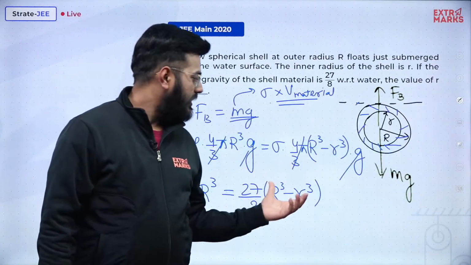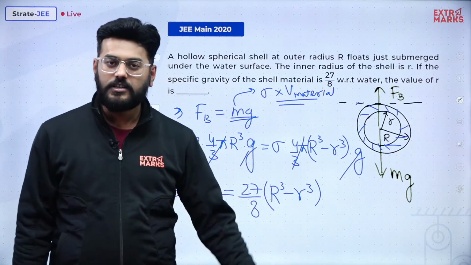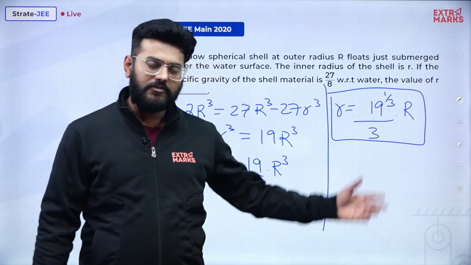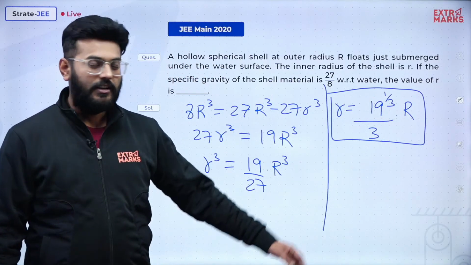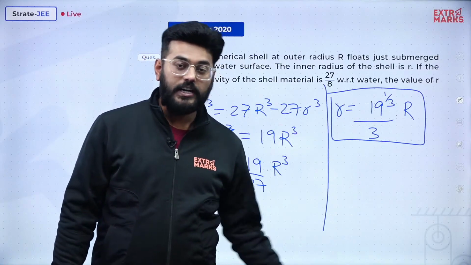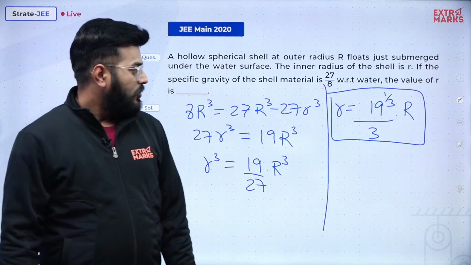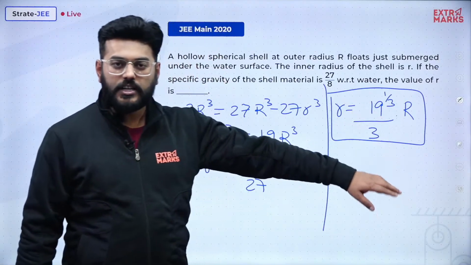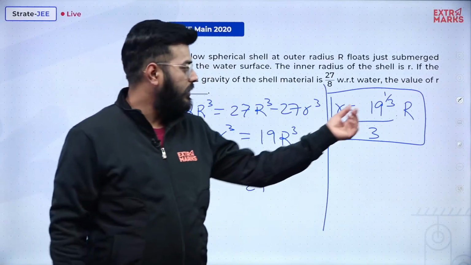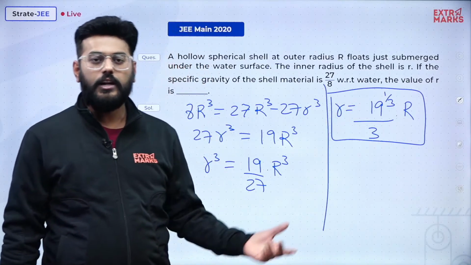We were very good at using the concepts of physics. We came to a result, but the final result is 19 to the power 1 by 3. And how can I find the value of 19 to the power 1 by 3? That's very tough. That I cannot do. I cannot even approximate it, because 3's cube is 27 and 2's cube is 8, so it lies somewhere in between them. It cannot be like 2.5 whole cube. No, it cannot be like that.